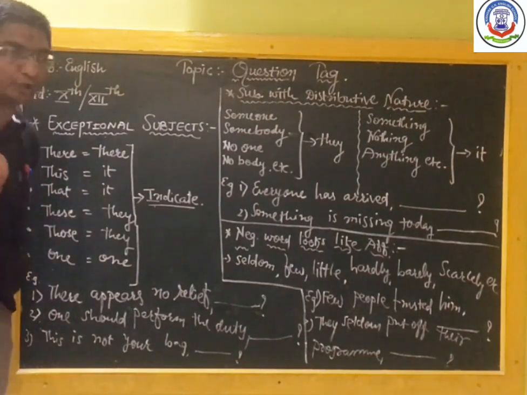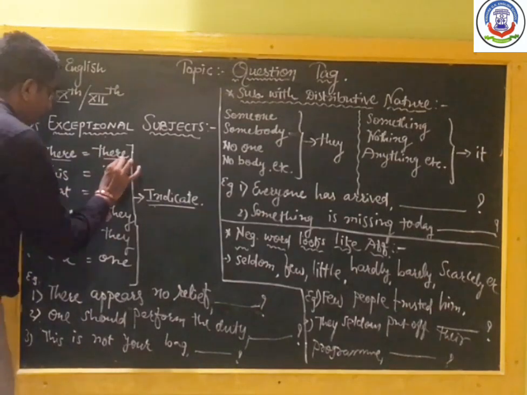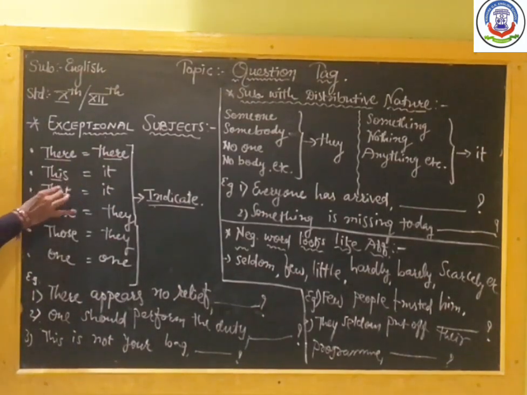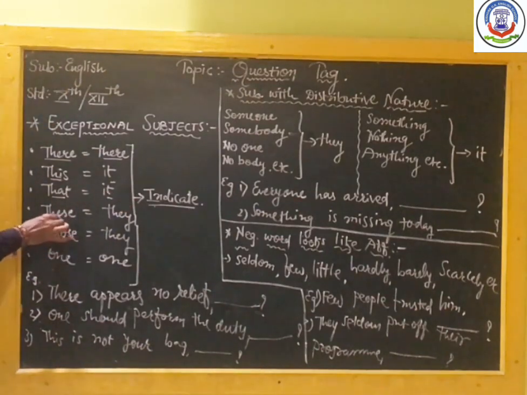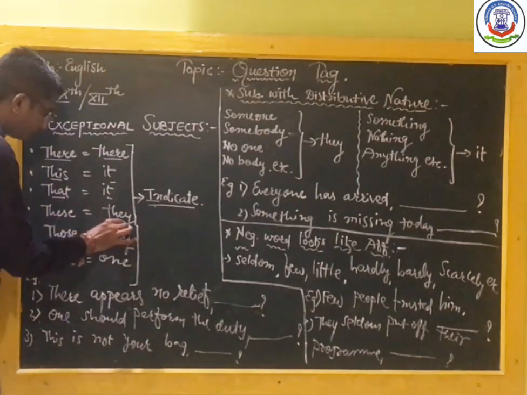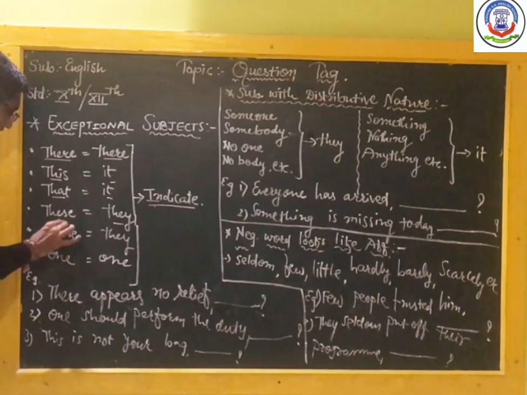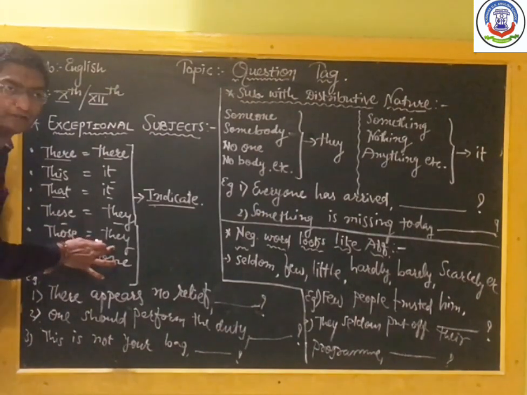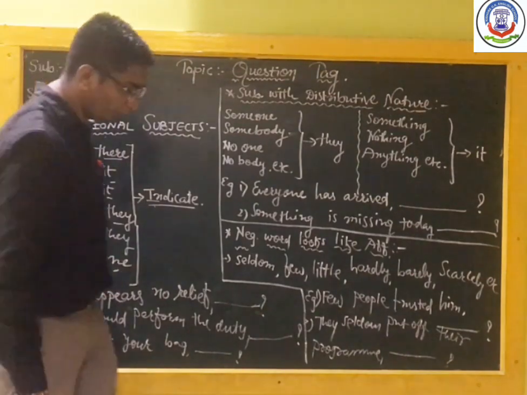At that time what will you do? See here. There remains as it is, there. This and that turn into it. These turns into they because it is plural. Those also plural. That's why we'll put they. And one remains as it is, one.